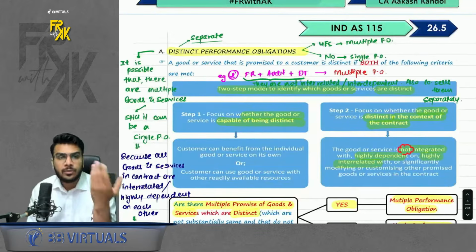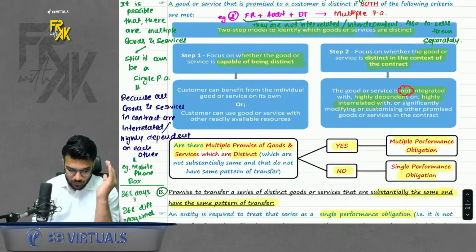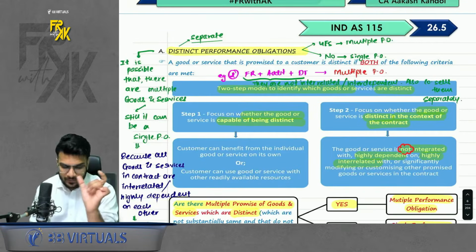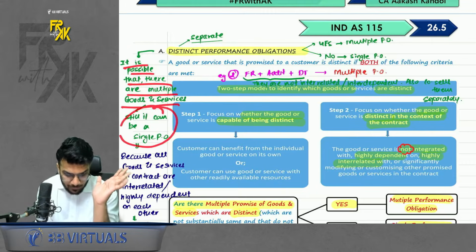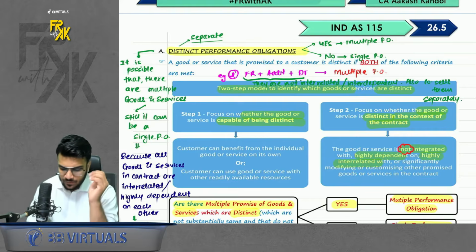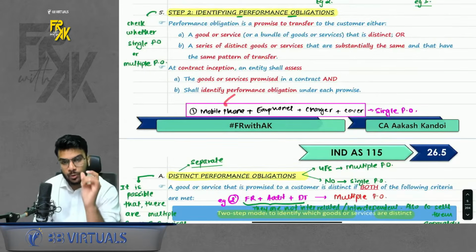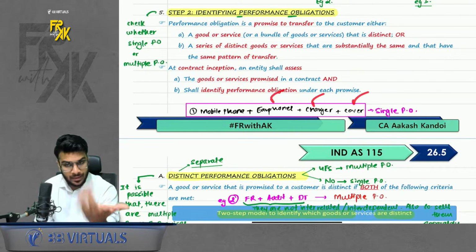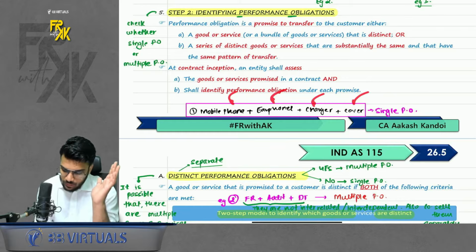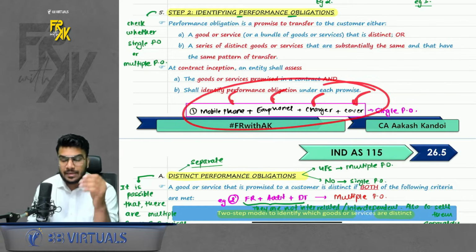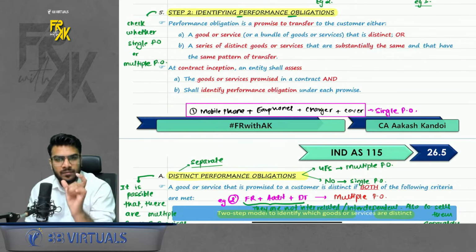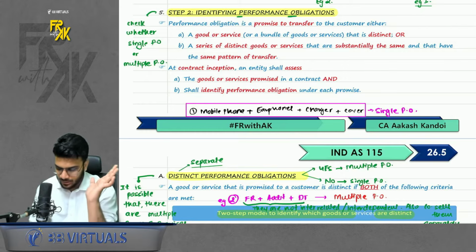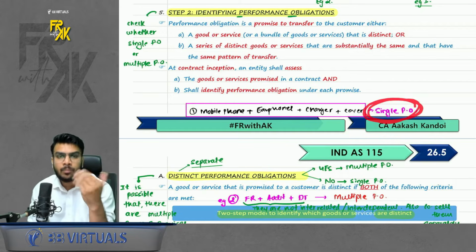But how will we come to know, sir? First of all, get one clarity: it is possible that there are multiple goods and services, still it can be a single PO. What is the meaning of this, sir? For example, when you go to buy a mobile phone, you get the mobile phone, earphone, charger, cover, etc. Here, all the goods which you are getting as a package, can I say that they are interdependent, they are interrelated? And in the context of the contract, they are being given as one single good, one single obligation, right? So it will be treated like a single PO, not multiple POs.